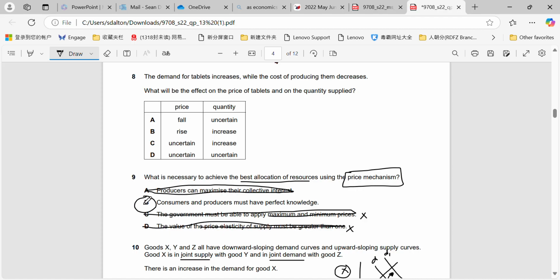But in order to achieve the best allocation of resources, we need consumers and producers to have perfect knowledge. We need no information failure to exist. Now, as we've described before, we know that information failure does exist, and that is when the government should or must step in to address those information failure concerns.